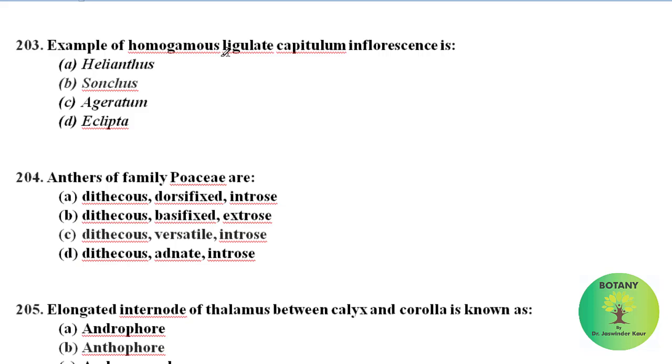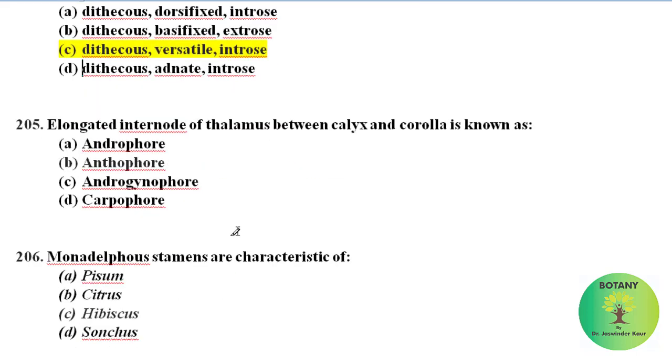Example of homogamous ligulate capitulum inflorescence is. Among these, the homogamous ligulate capitulum inflorescence is found in Sonchus. Homogamous capitulum has a single type of flowers, always bisexual flowers. Anthers of family Poaceae are: in family Poaceae the anthers are always dithecous, versatile and introrse type. This is the correct option.